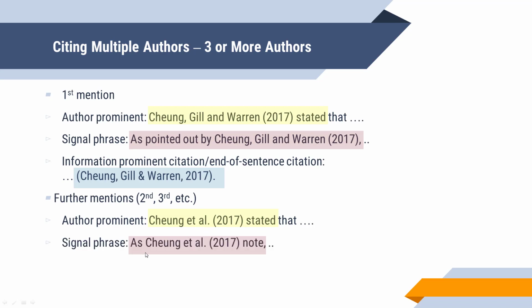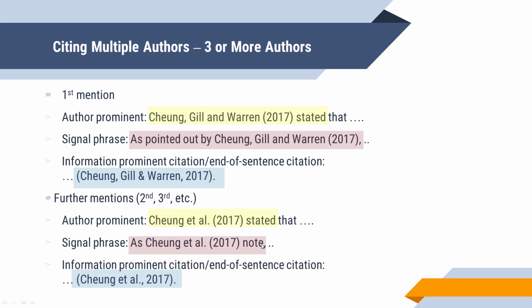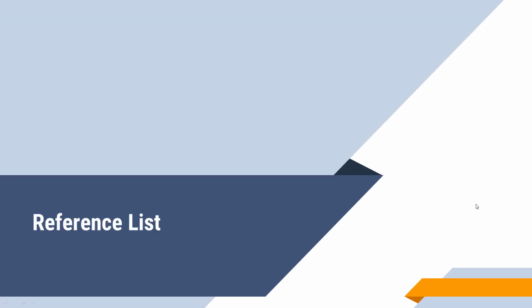For signal phrases, you would do the same thing. So you would have a signal phrase such as Chung et al. 2017 note, comma. And note that we have to have the subject-verb agreement. So Chung et al. actually stands for they. So the verb is note. For information prominent or end of sentence citation, you do something similar again. So you would write Chung et al. full stop, comma, space, 2017.